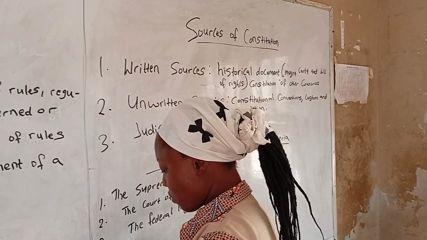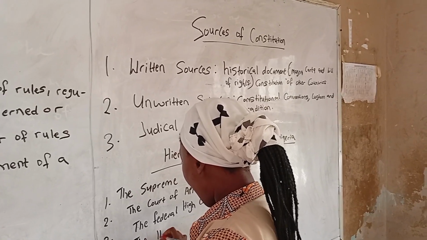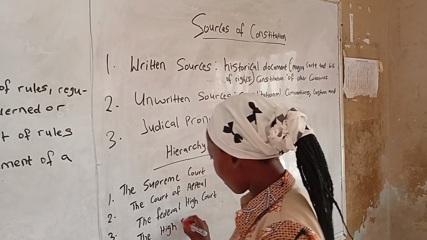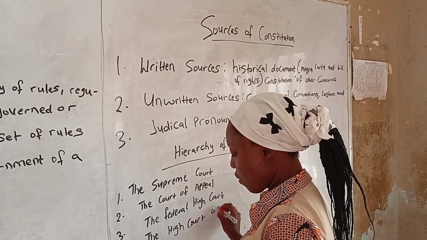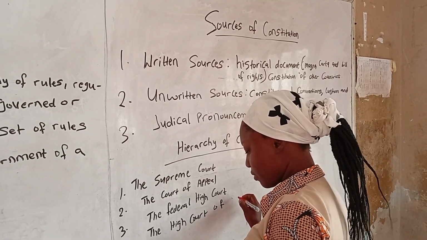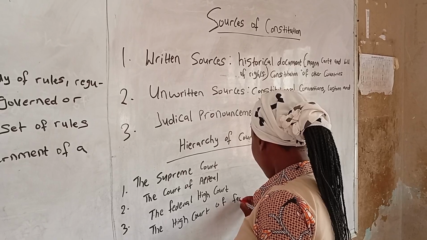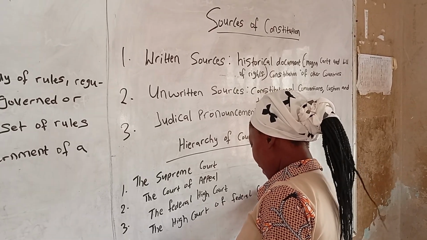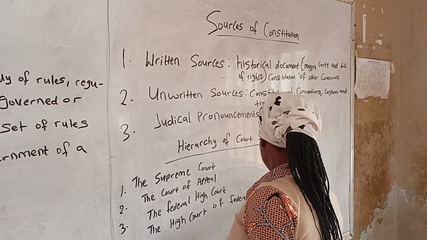Number four, we have the High Court of the Federal Capital Territory.